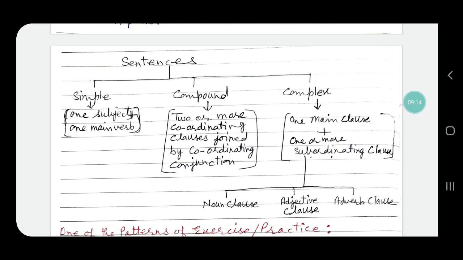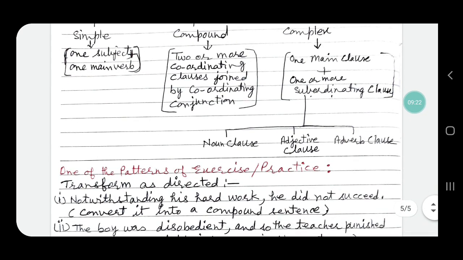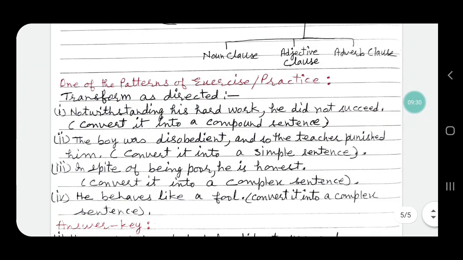Complex sentence means one main clause plus one or more subordinating clauses. These subordinating clauses can be noun clauses, adjectival clauses or adverbial clauses. So, our study of these 3 types of sentences and their transformation is completed.